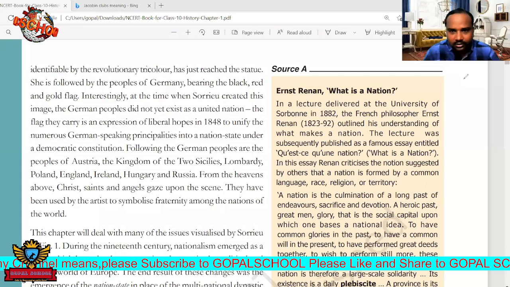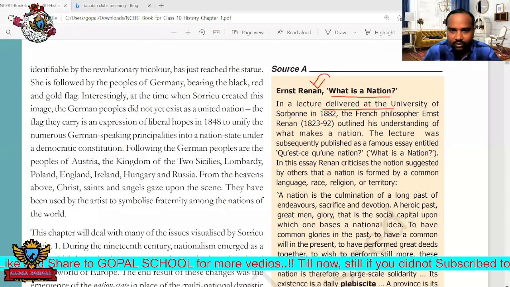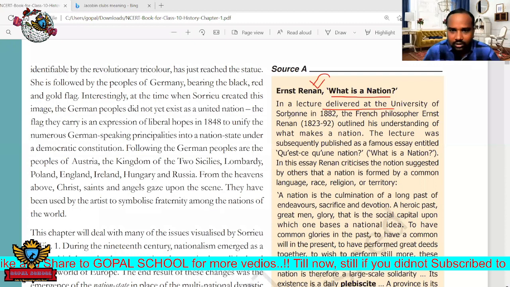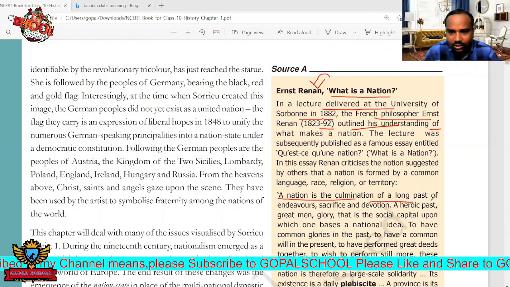Okay, listen. What is a nation according to Ernest Renan? Delivered at the University of Sorbonne in 1882, French philosopher Ernest Renan outlined his outstanding ideas. He is a French philosopher, and he has given the definition for a nation. A nation is the culmination of a long past of endeavors, sacrifice and devotion.